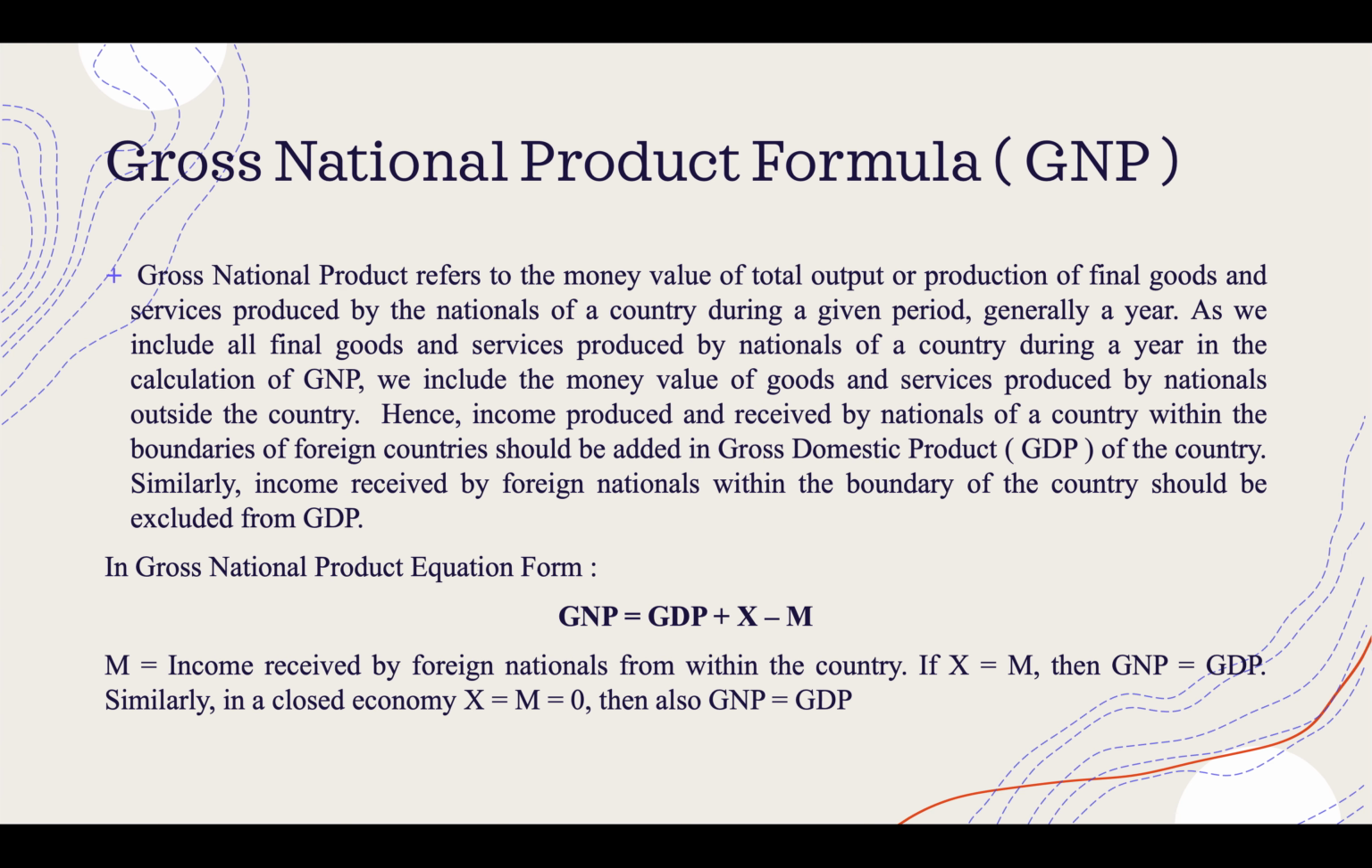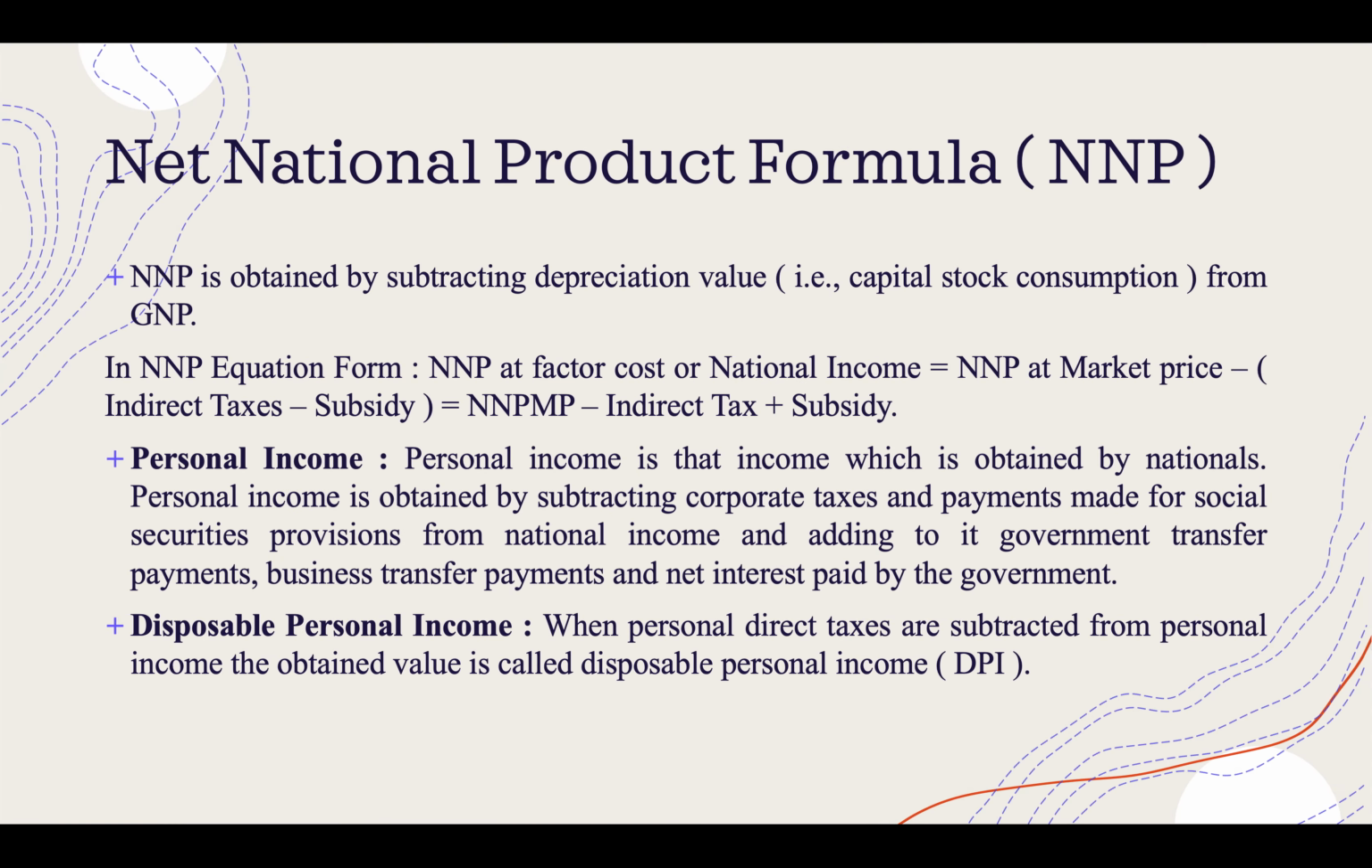The equation is GNP is equal to GDP plus X minus M, where X is income received by nationals from abroad and M is income received by the foreign nationals from within the country. If X is equal to M, then GNP is equal to GDP. The third concept is net national product, NNP. It is obtained by subtracting depreciation value, that is the capital stock consumption, from GNP.